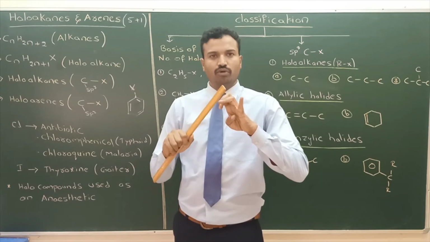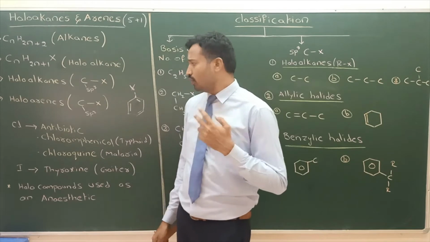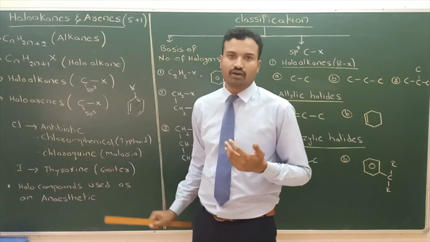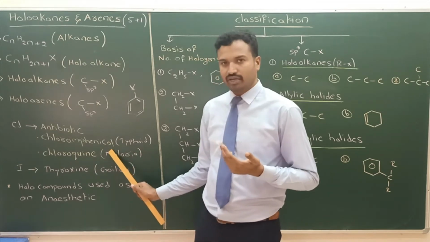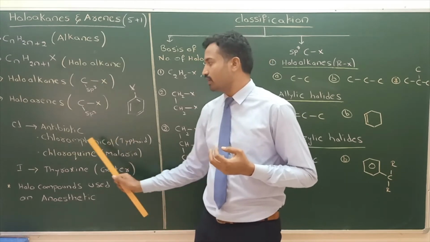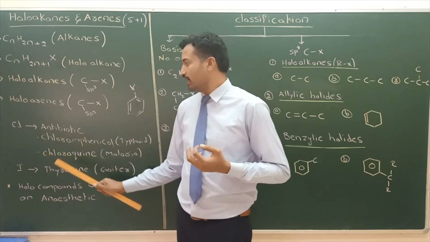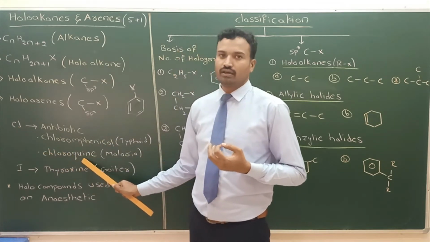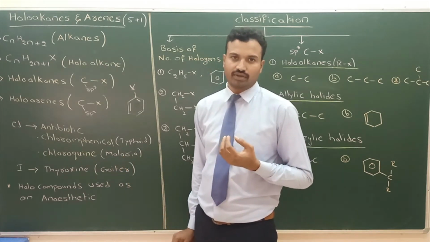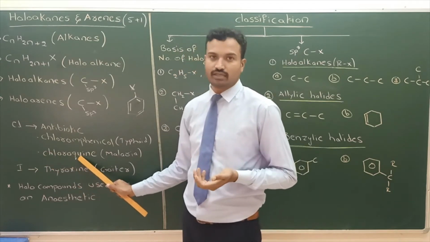First, chlorine is used in antibiotics. One antibiotic is chloramphenicol, which is used to treat typhoid fever, and chlorine is a component in it. Next, chloroquine is used for the treatment of malaria fever. Nowadays, hydroxychloroquine or chloroquine is also used for corona disease.